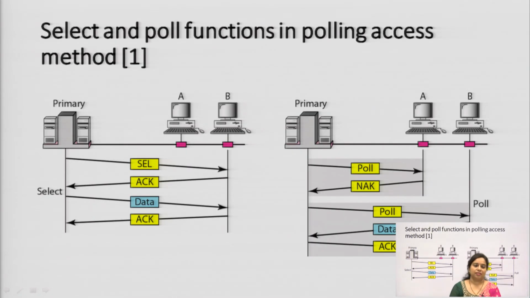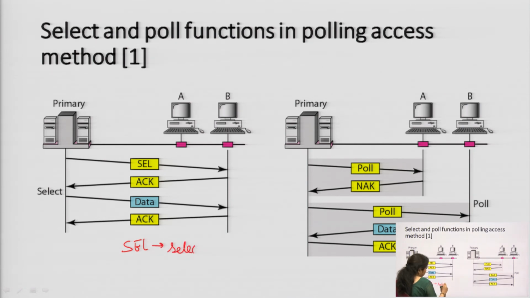Now, next is the select and poll functions in the polling access method. The second type of controlled access protocol is the polling method. What is the polling method? First thing you have to see is what SEL is. SEL means select, ACK means acknowledgement.